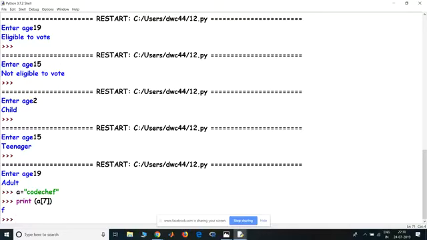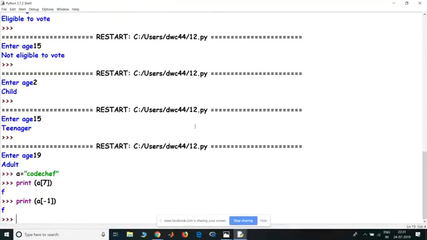But what if I don't know how long the word is? I can do two things. Either I can find the length of the word and then extract the length minus 1 index. But in Python, there's something easier which we can do, which is we can simply print A of -1. So it just goes from behind and extracts the last alphabet right there. All right.